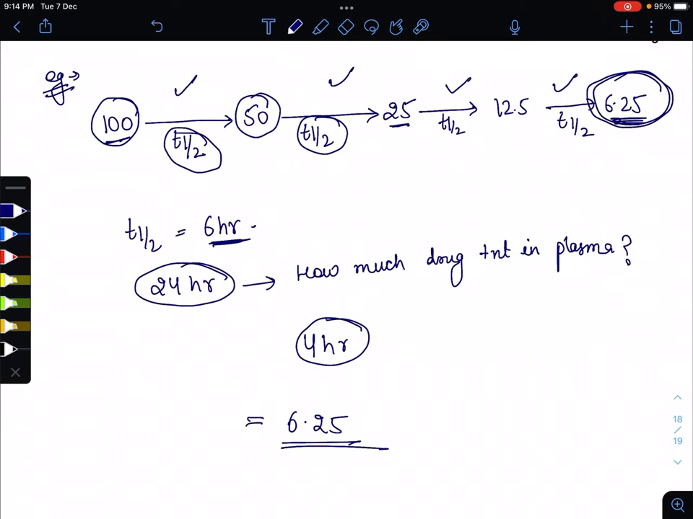So how do we calculate that? 24 hours is the total time of the drug. After that we have to check. Half life is 6 hours, meaning the drug concentration becomes half in 6 hours. So in 6 hours it becomes 50, again in 6 hours it becomes 25, meaning after 12 hours it is 25, in the next 6 hours it becomes 12.5, and in the next 6 hours it becomes 6.25. Like 6, 12, 18, 24, meaning after 24 hours the concentration in the plasma is 6.25.